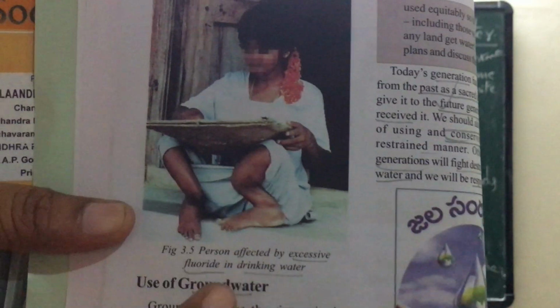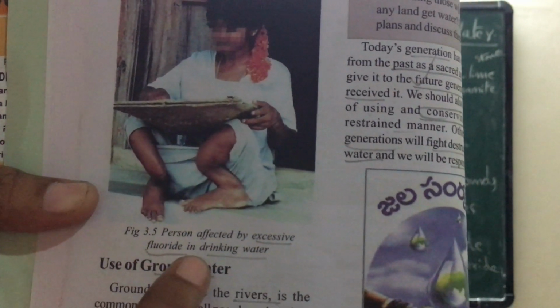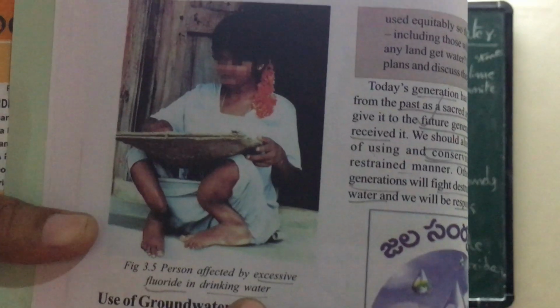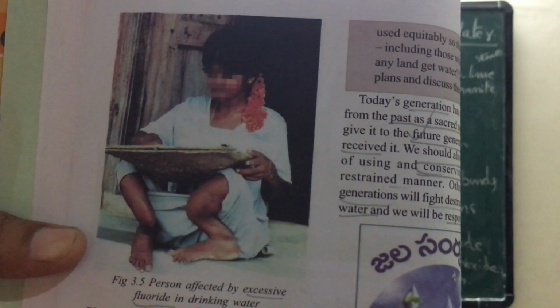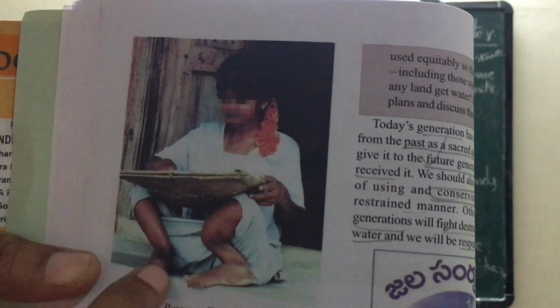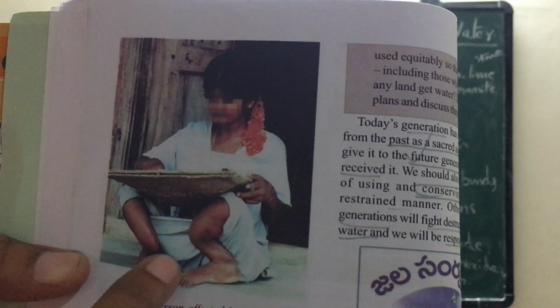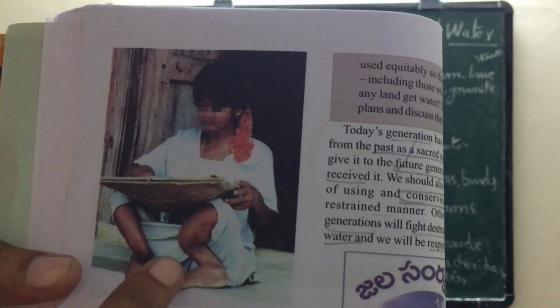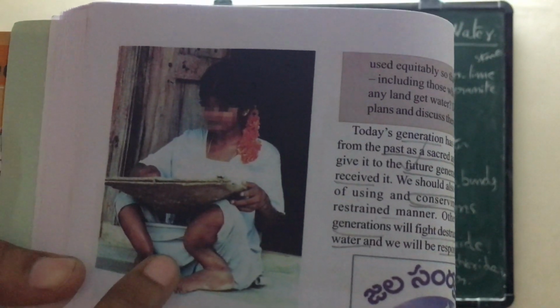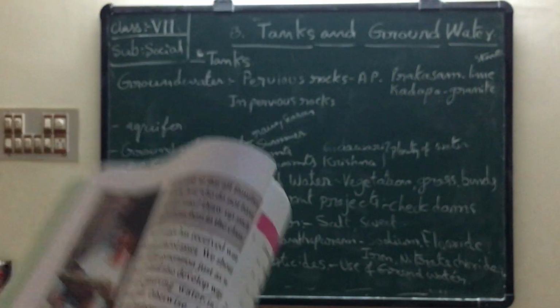Next one, again one picture. Look at one man or woman affected by excessive fluoride in drinking water. If you take fluoride water, what will happen? Look at her legs, how they became. That is why we must avoid fluoride water. We need to take only municipal water. It is better.